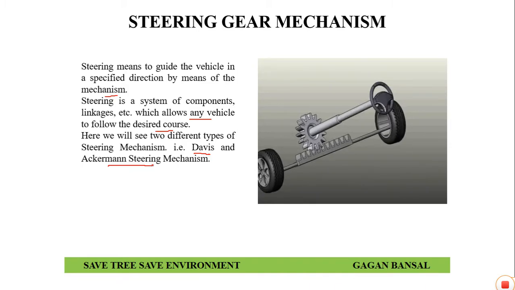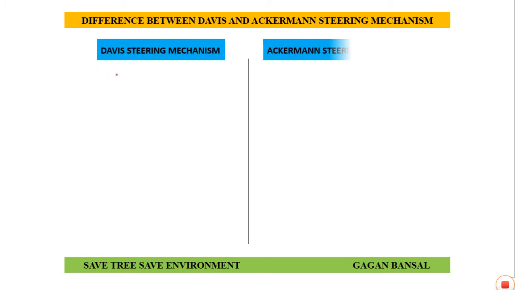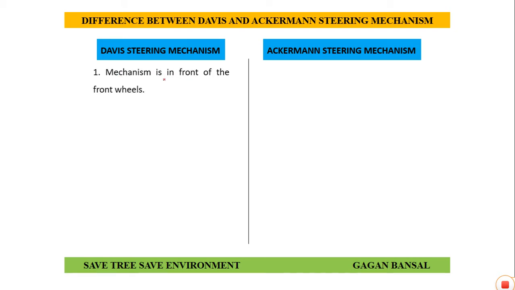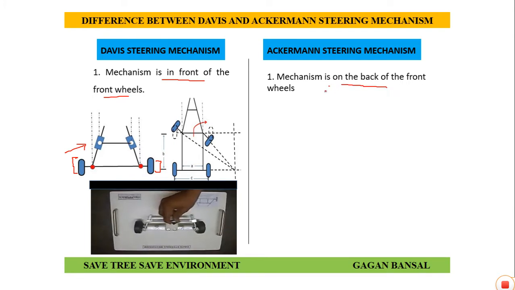So I'll directly move to the difference between Davis and Ackermann steering mechanism. What are the differences? First of all, Davis steering mechanism, then Ackermann steering mechanism. In case of Davis steering mechanism, the mechanism is in front of the front wheels. Suppose these are your front wheels. The mechanism is in front of the front wheels, as you can see in this figure also. Whereas for Ackermann steering mechanism, the mechanism is on the back of the front wheels.